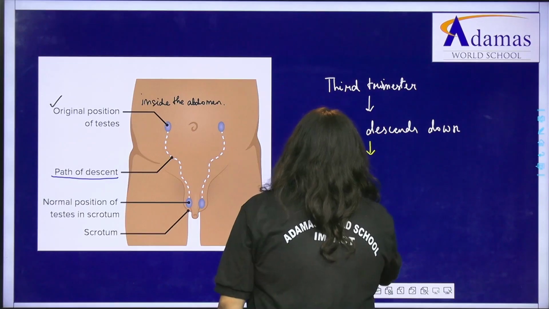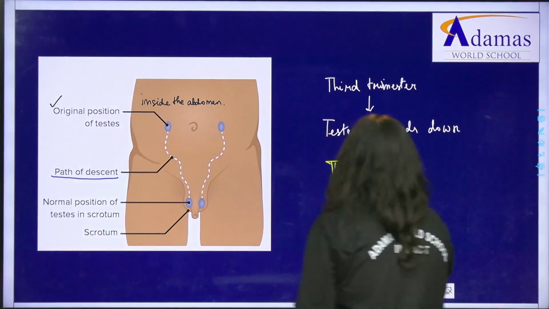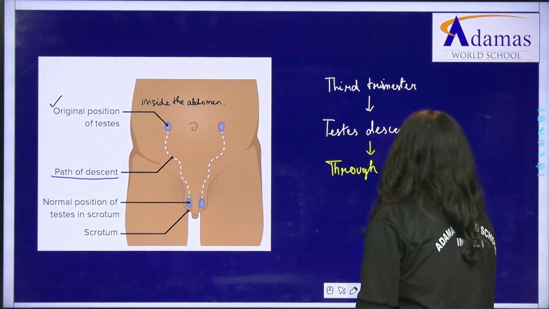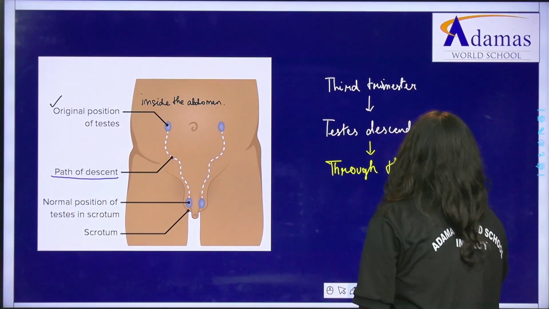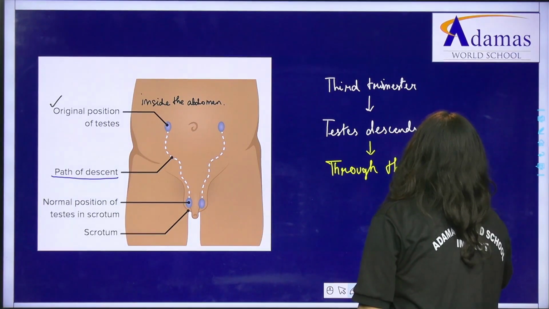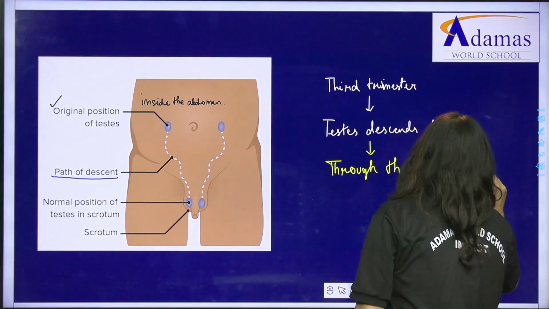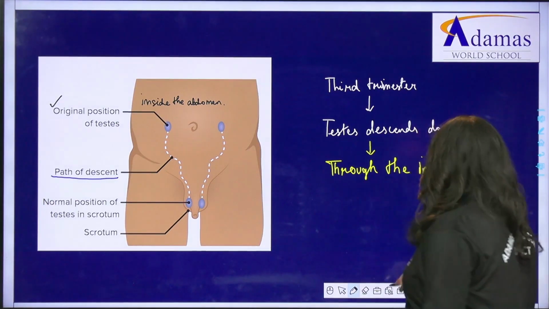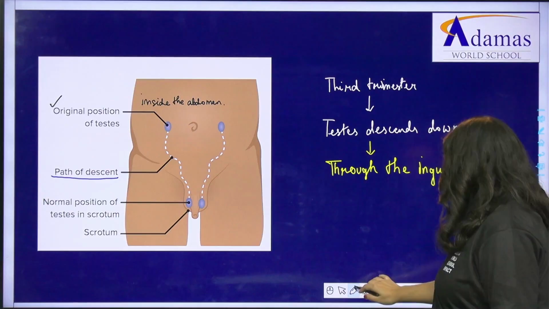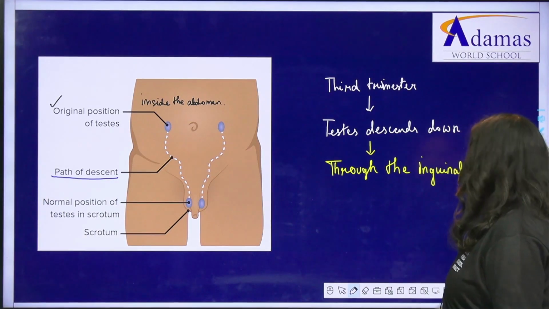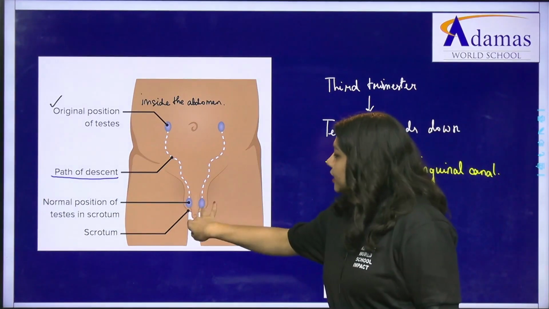So, it descends down through the inguinal canal, and after it has descended down through the inguinal canal, where is it ultimately present?